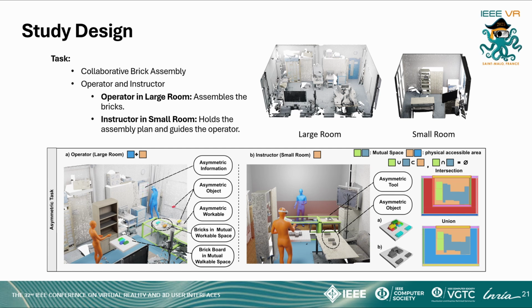The study involves 2 users, an operator in a large room, and an instructor in a small room. They collect and assemble bricks based on an assembly plan. In the intersect conditions, the collaborative assembly task is confined to the intersect area, while in the union conditions, resources are distributed throughout the entire room. Consequently, in the union layout, interaction with areas beyond the intersection space is required to access additional information.